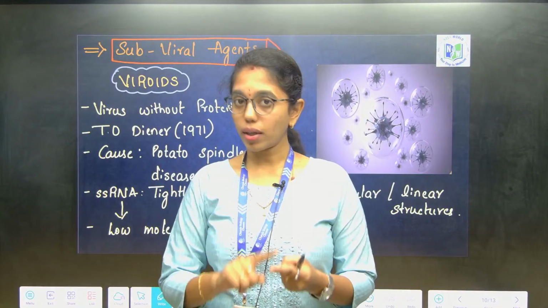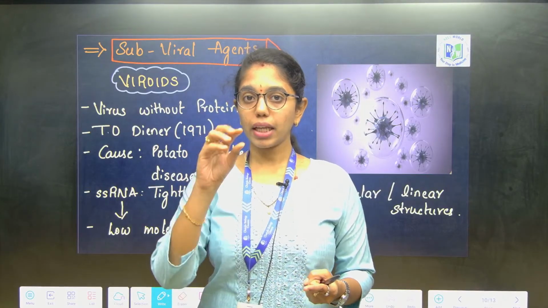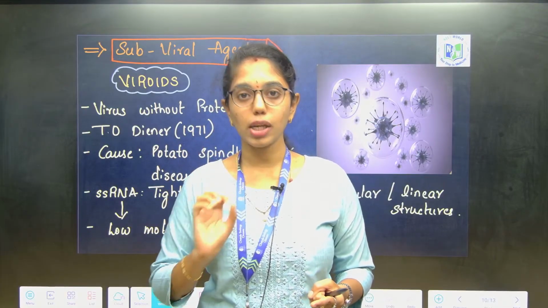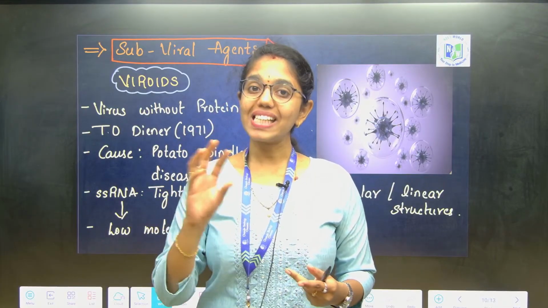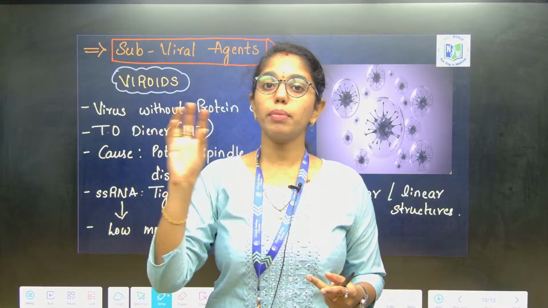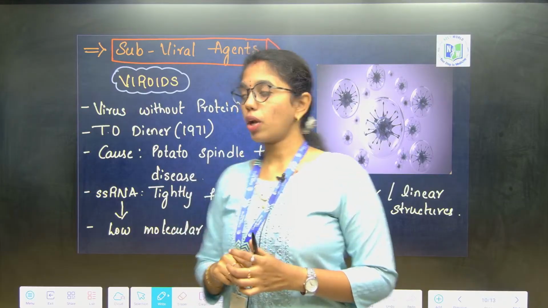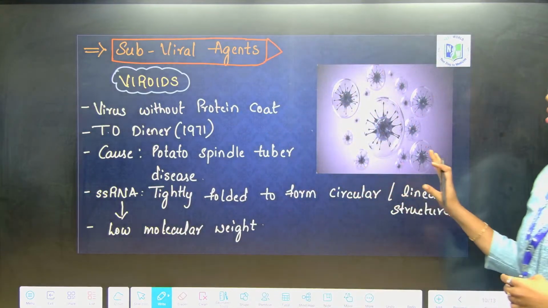Got it? So, what are viroids? The genetic material without the protein coat. For example, RNA without the protein coat is known as a viroid. A prion just has the protein coat which is abnormally folded, but does not have the genetic material. Now, we learn both about viroids and prions in detail.